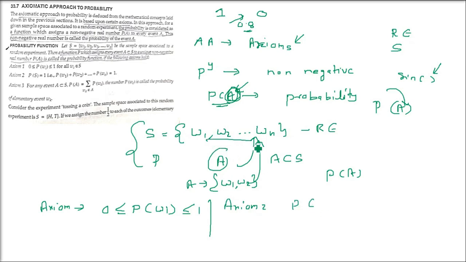Axiom 2 says that if you add the probabilities of all the possible events, P(W1), P(W2), P(W3) and so on, the sum is going to be 1. So the addition of all the possible events' probabilities has to be 1. There is one more axiom that we'll discuss just now, but after taking an example.